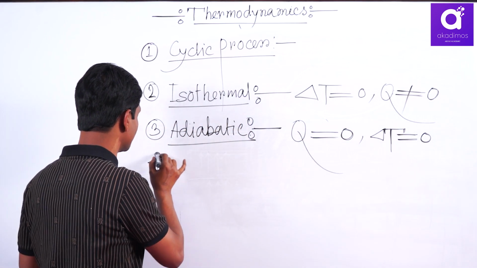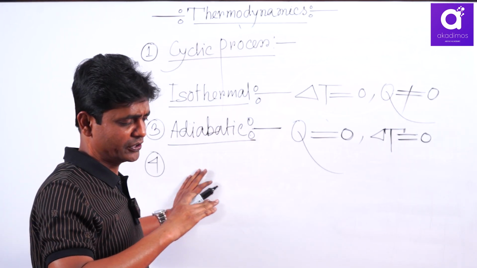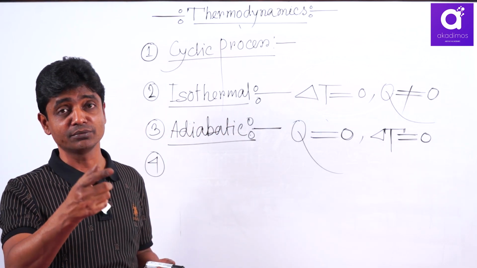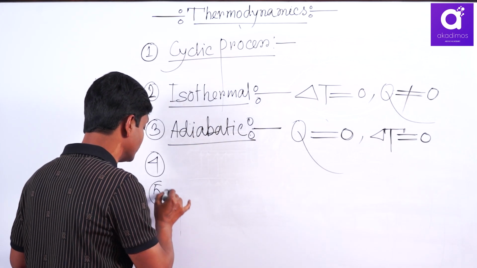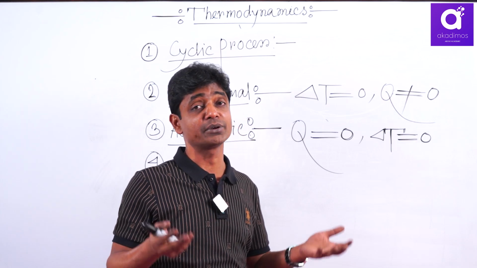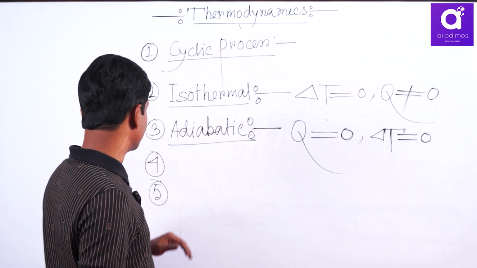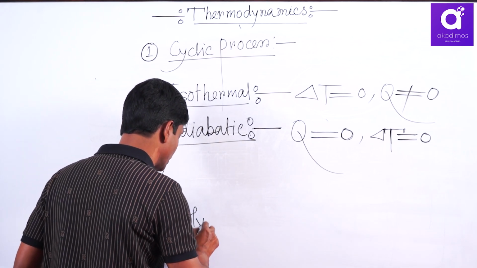Now the fourth process is isobaric, very simple. Pressure is constant, and if you are supplying heat, then volume is variable, that is isobaric. And isochoric, volume is constant, you are supplying heat, then pressure is variable, or pressure increases. If you extract heat, pressure decreases. But the important process is the polytropic process.